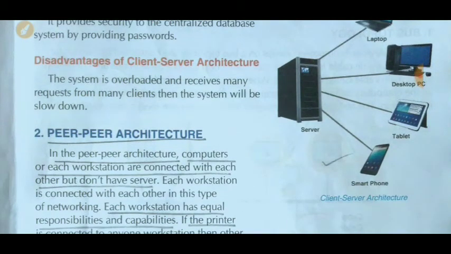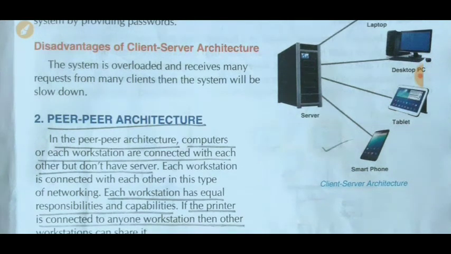Next, peer-to-peer architecture. Peer-to-peer architecture is also known as point-to-point architecture. In peer-to-peer architecture, computers or workstations are connected with each other but don't have a server. In the previous one, there is one system acting as a server, and all the remaining systems connected to it are called clients of the server. But here in peer-to-peer architecture, all the computers are connected with each other but there is no server.